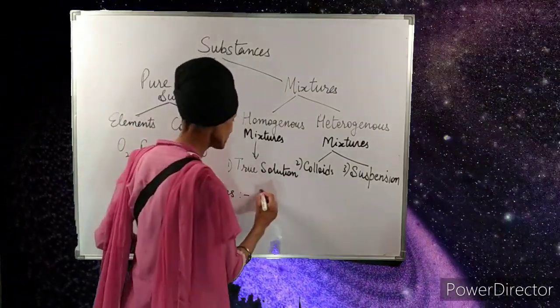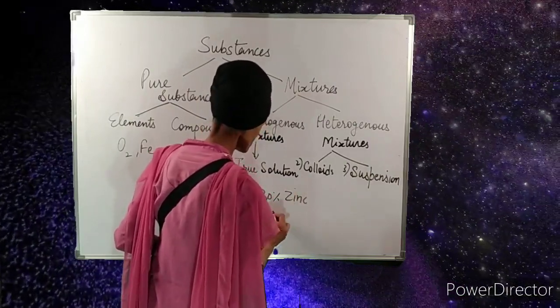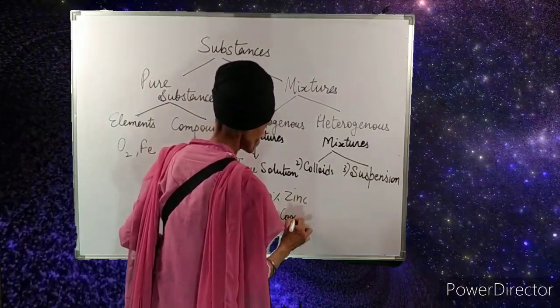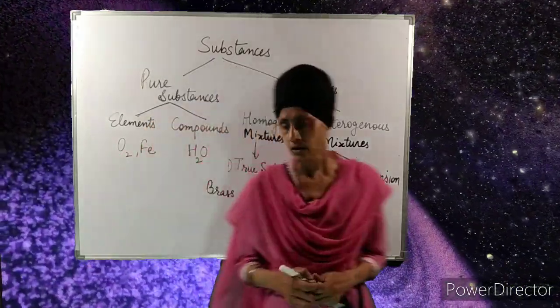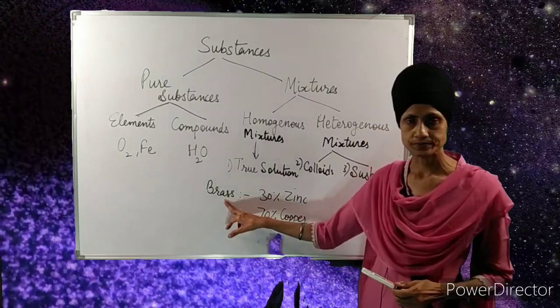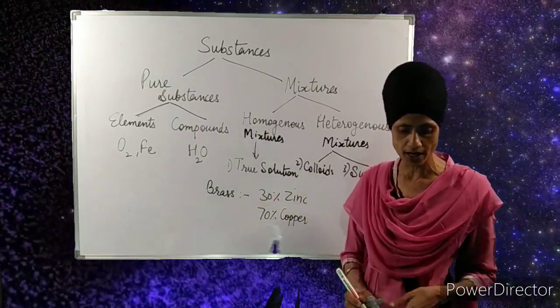It is actually 30% zinc and 70% copper. So brass is a true solution of solid in solid type. There are many more examples of true solutions in our daily life.